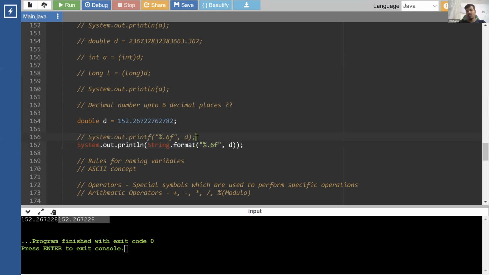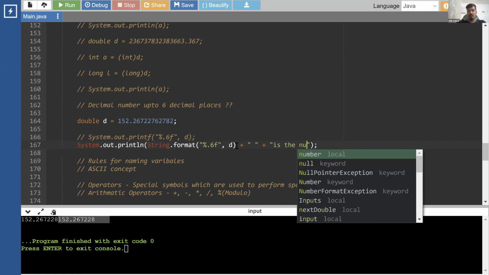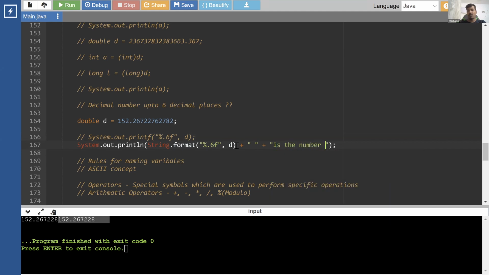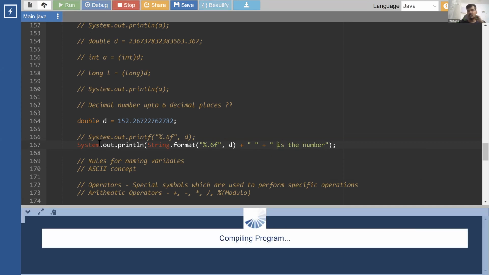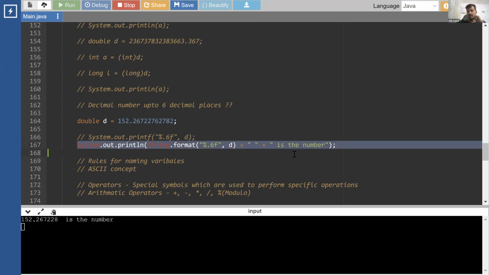Now, what is the advantage of doing this? I cannot add any additional information over here, but if I want to have any additional information, like saying this is the number, some string, some text, that can be done over here. Okay, so that's the basic difference between printf and println. Understood?